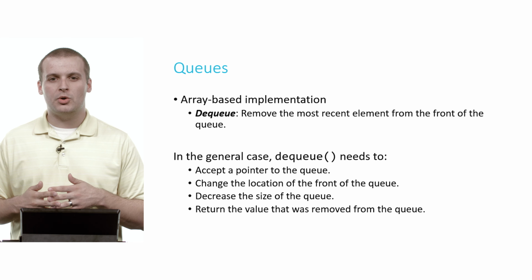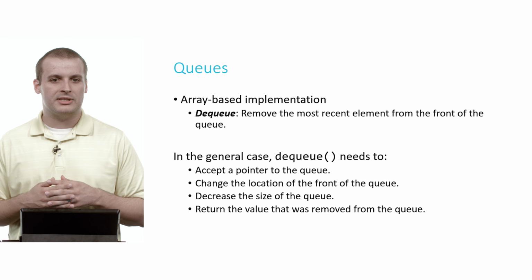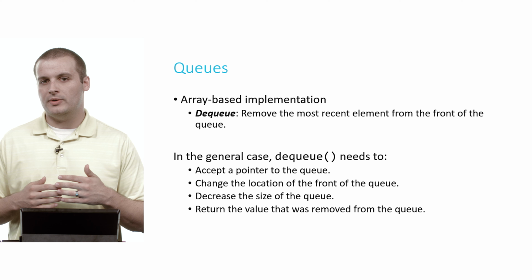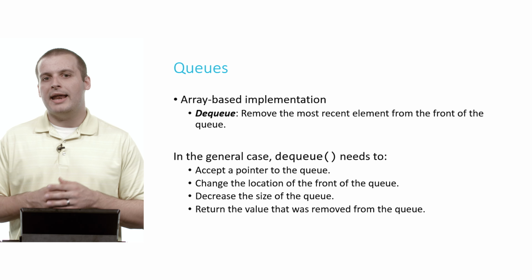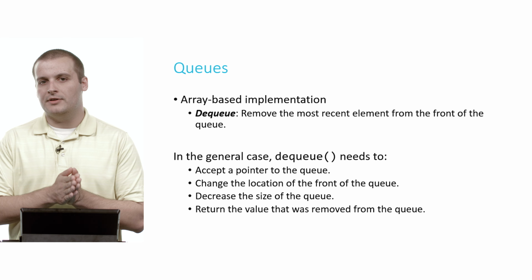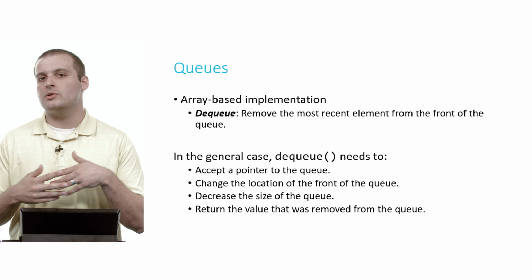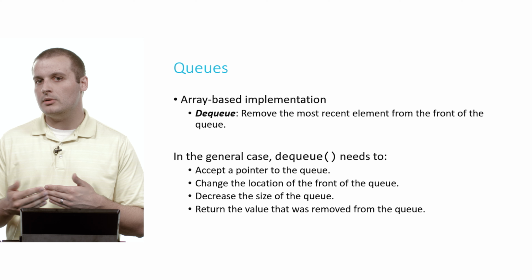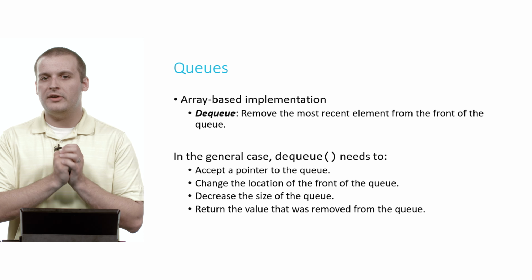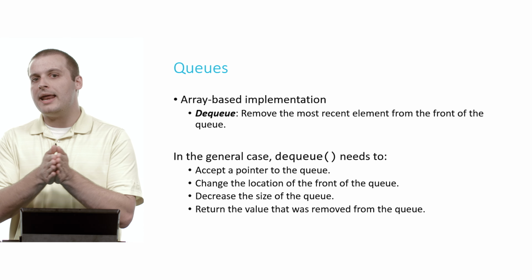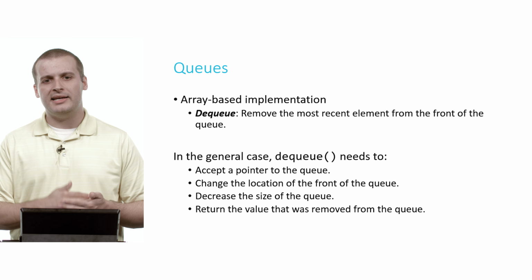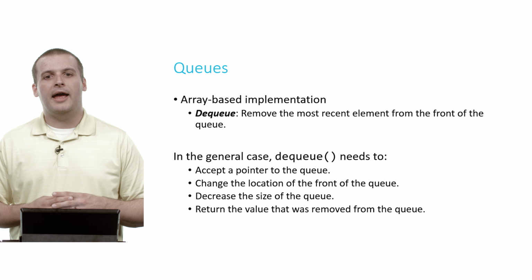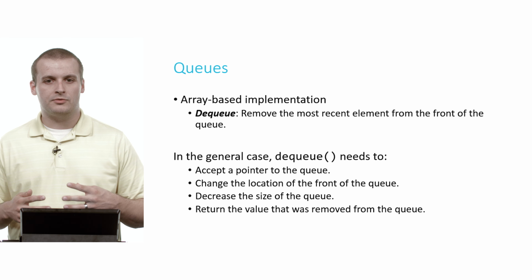So similar to pop, which is sort of the analog of this for stacks, dequeue needs to accept a pointer to the queue, again, unless it's globally declared. Now we want to change the location of the front of the queue. This is where that front variable comes into play, because once we remove an element, we want to move it to the next oldest element. Then we want to decrease the size of the queue, and then we want to return the value that was removed from the queue.